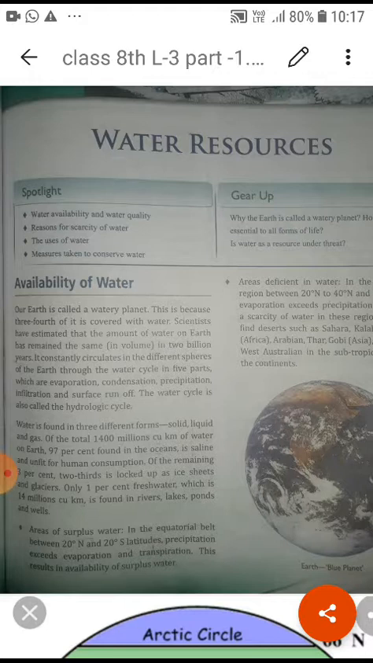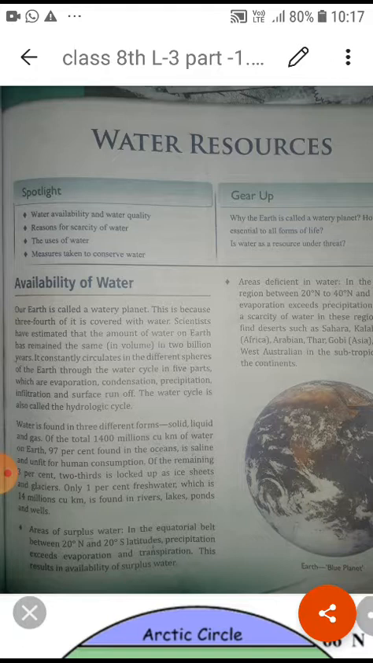So students, water resources. Water is one of the natural resources and it can be in renewable form. Even though it is found at least 71% on the earth surface, we know that not all the available water on the earth surface is suitable for drinking. That's why it's our duty to save water.